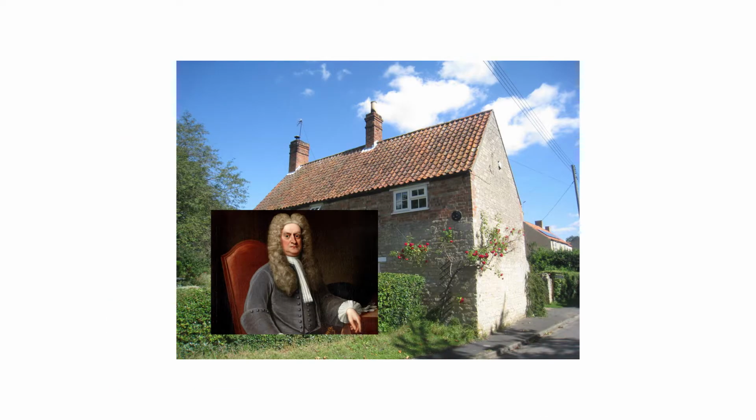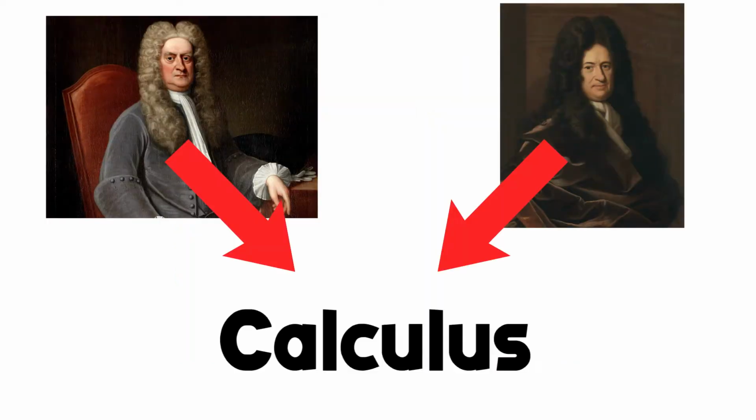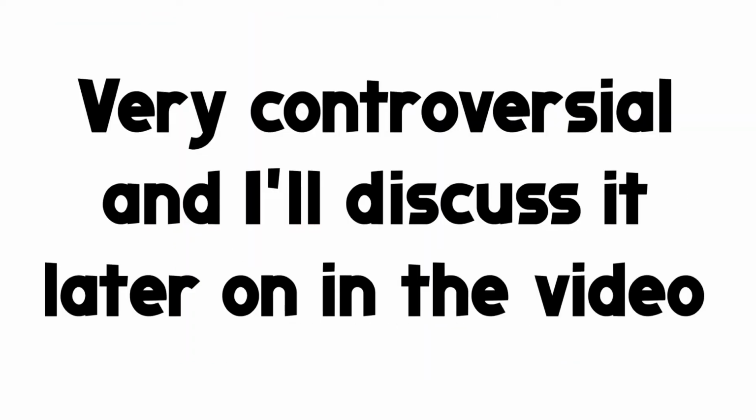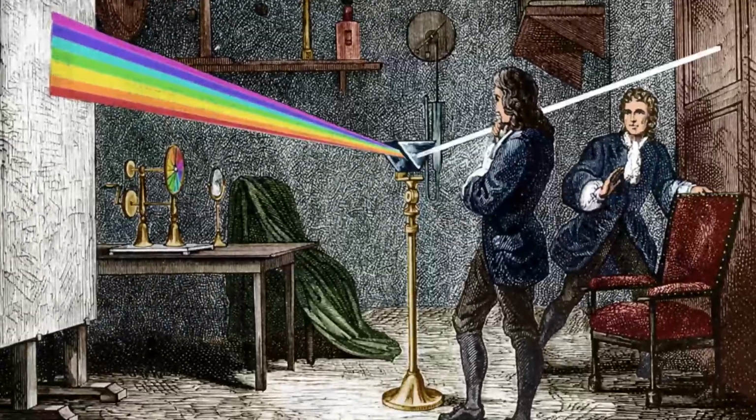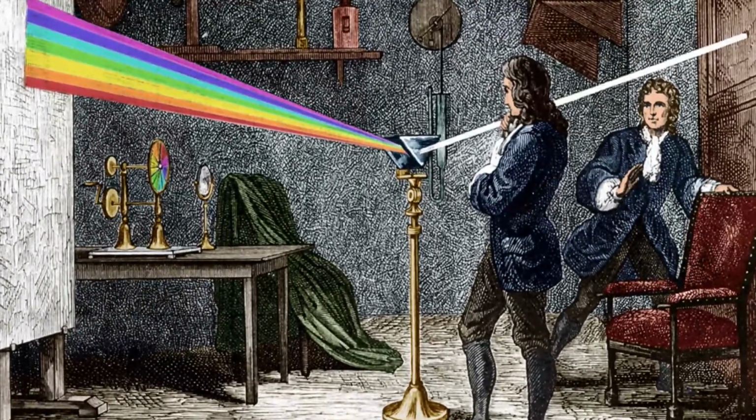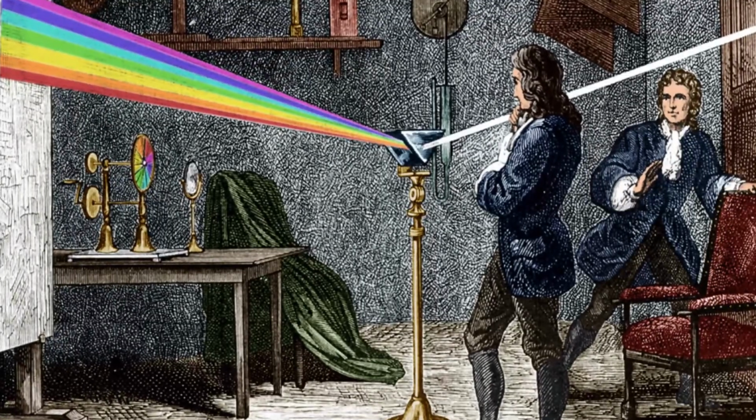During his time at home, the man indirectly co-invented calculus, very controversial that I'll discuss later on in the video, discovered the laws of gravity and motion, and he started to develop the theories of light and colors and how white light is made out of 7 colors, basically the rainbow.